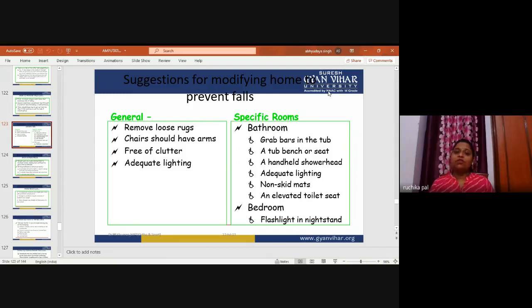Specific for particular rooms: for the bathroom, grab bars in the tub. A tub bench or seat will be there so the patient will be comfortable, and a handheld shower head. Adequate lighting should be there. Non-skid mats to prevent slipping. An elevated toilet seat will be there. In the bedroom, a flashlight in the nightstand.